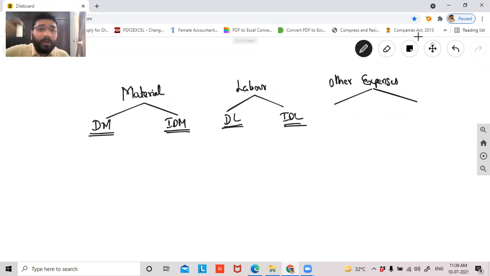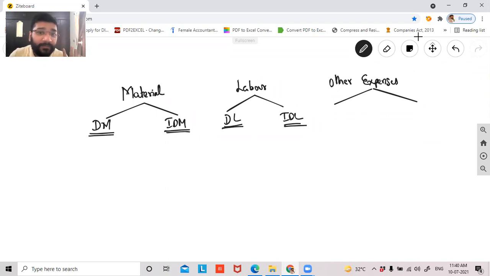One will be mixing two items, another person will be taking that and mixing two more items. Then the third person will be making dough, and the fourth person will be doing the final baking of the cake. So these four people are directly involved in the process of manufacturing the cake. The wages or salary I pay to them is called direct labor. The word we use here is wages paid to the person who is directly involved in the process of manufacturing.